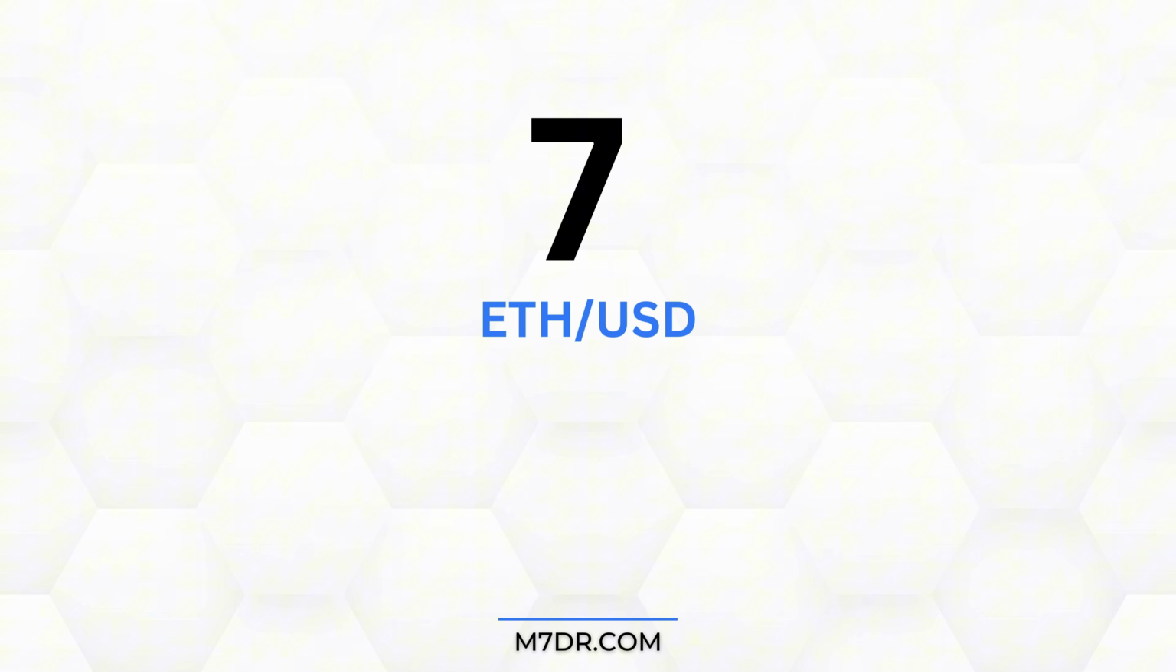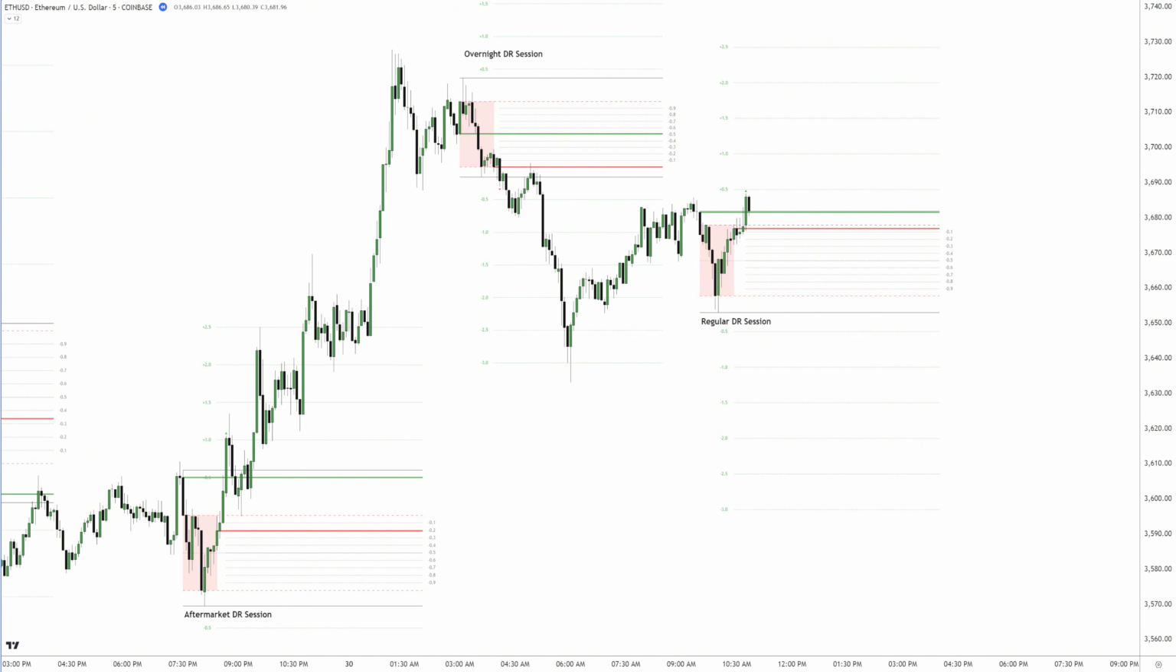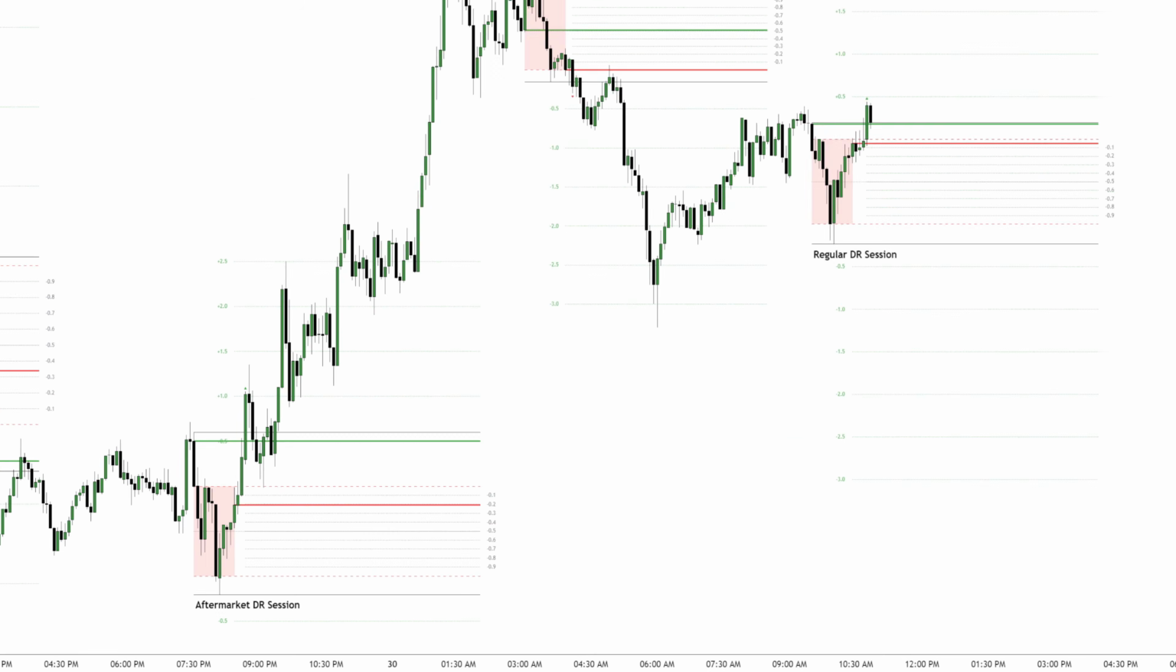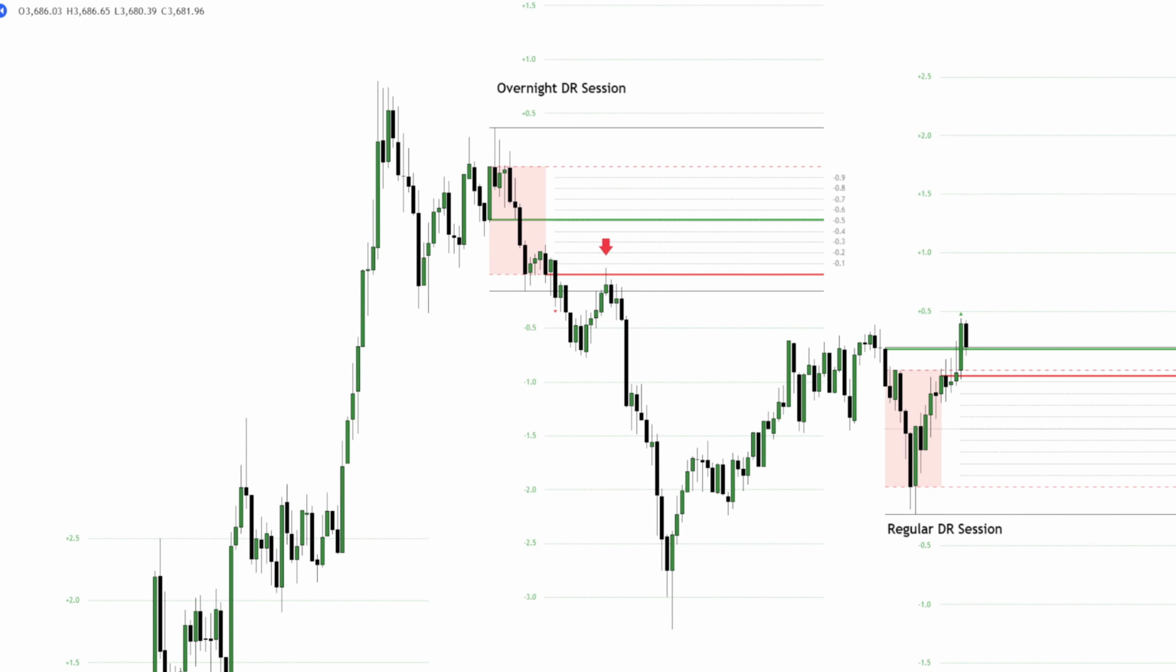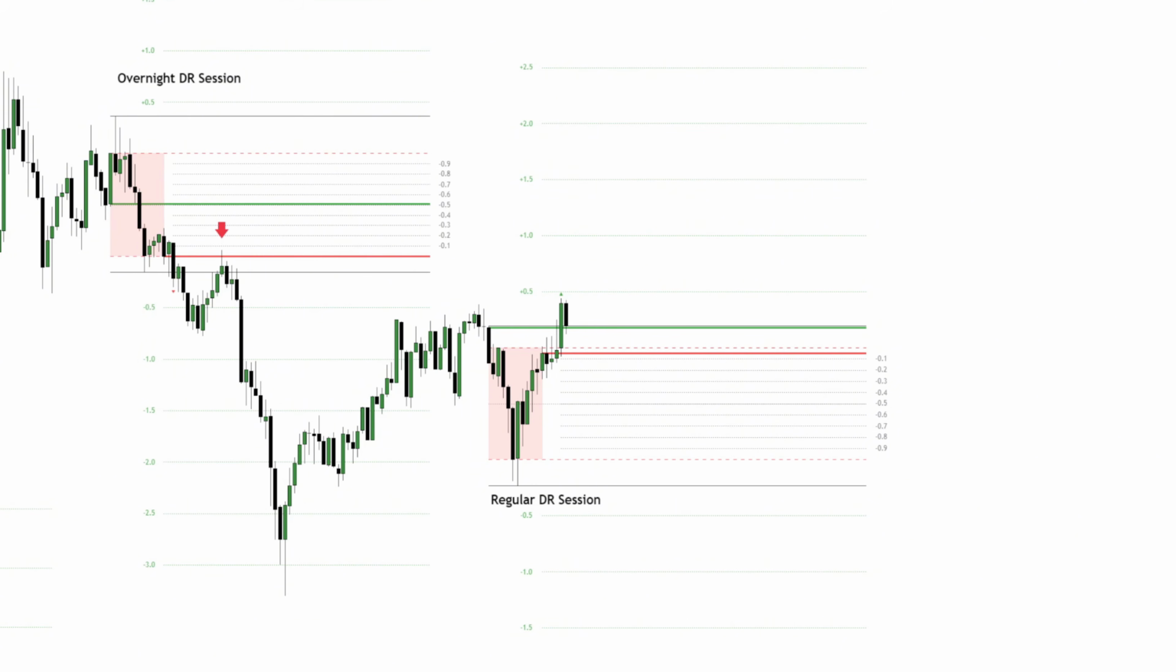Number 7, Ethereum versus the US dollar, Saturday's regular DR session trade. Yes, you heard that right, Ethereum versus the US dollar on a Saturday's regular DR session. Interestingly, Ethereum had already delivered some solid DR basic trade opportunities during the aftermarket and overnight DR sessions earlier that day. But let's focus on the regular DR session.